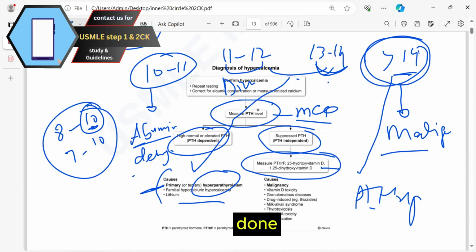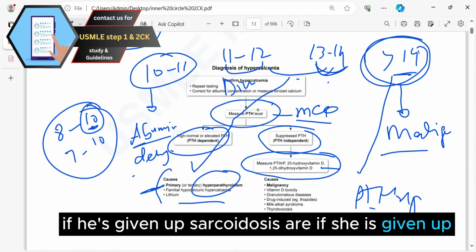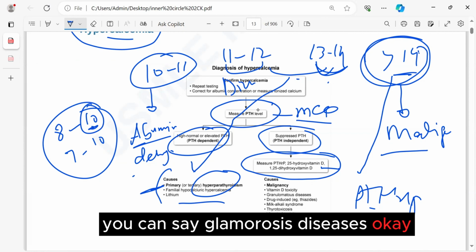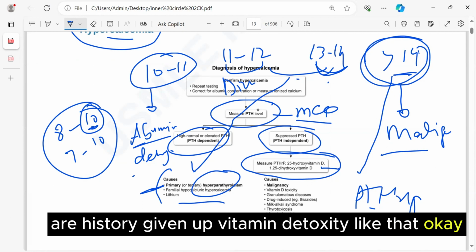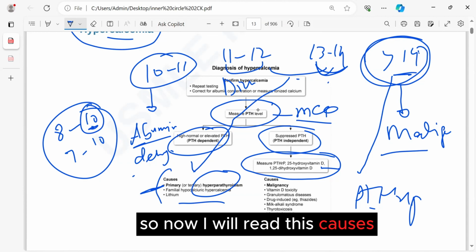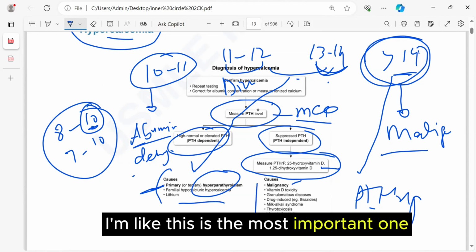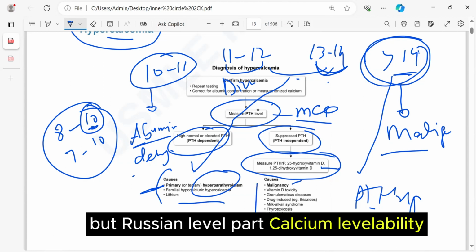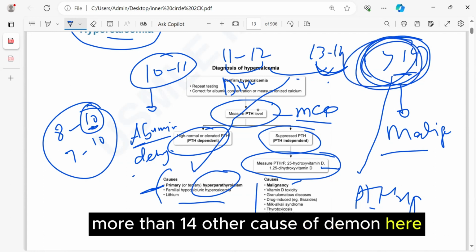If the history is given of sarcoidosis or granulomatous diseases, or vitamin D toxicity, you will go toward 1,25. Now I will read these causes. Malignancy is the most important one, but the calcium level will be more than 14.